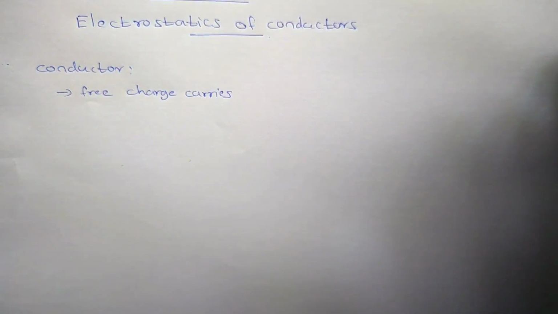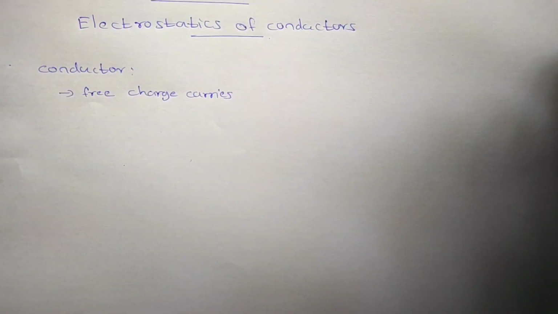Normally, we will be studying solid conductors. In the case of solid conductors, metals are the example. In metals, the free charge carriers are electrons. There are so many free charge carriers available in the conductor. Another category of substance is the insulator. An insulator does not have free charge carriers.